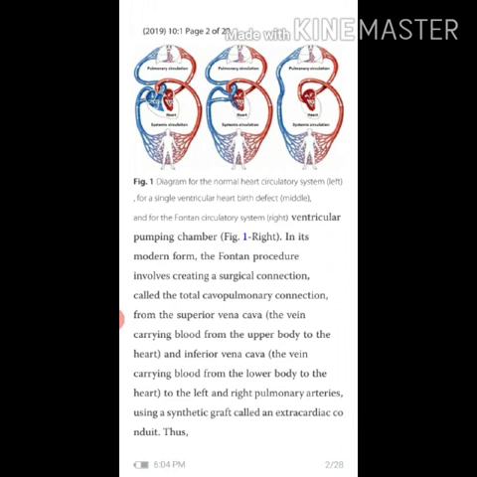These diagrams show the normal heart circulatory system, that is left, a single ventricular heart birth defect, that is middle, and the Fontan circulatory system, that is right.